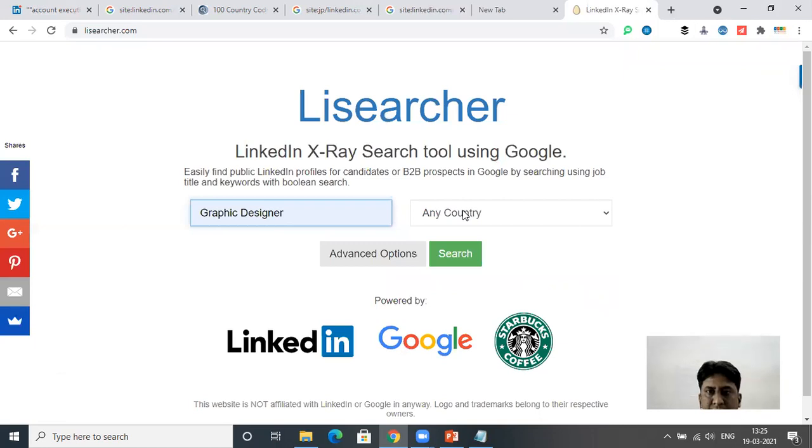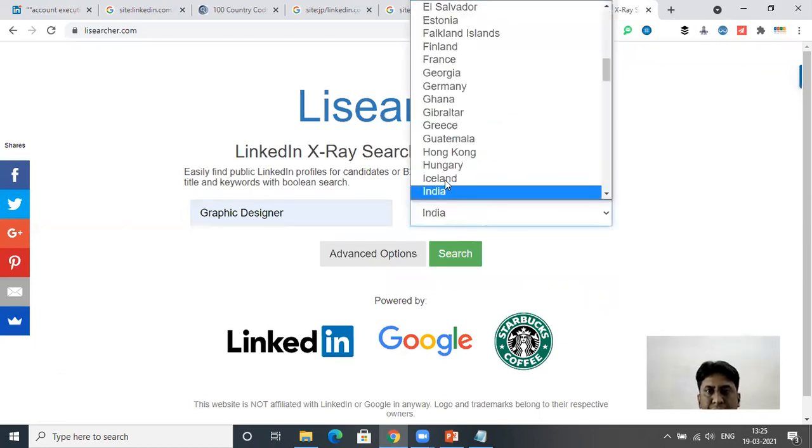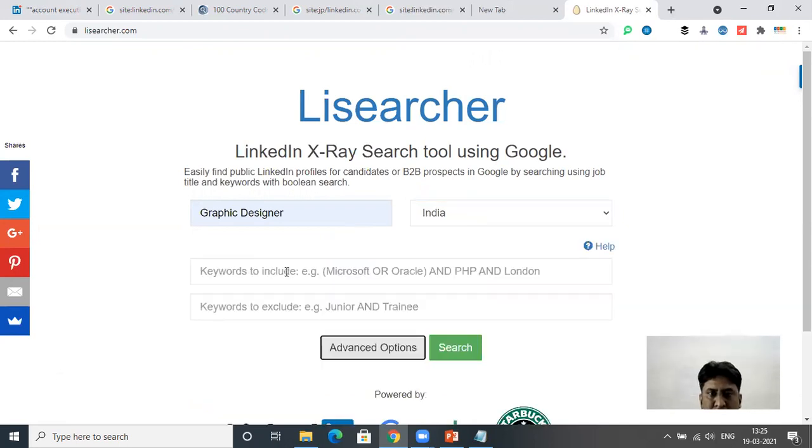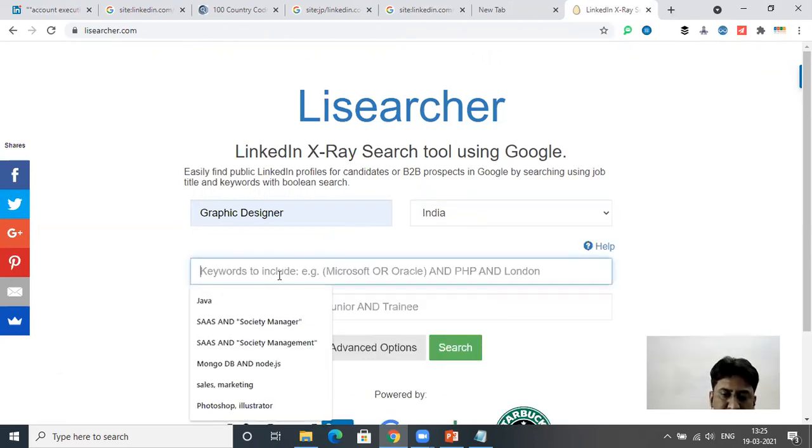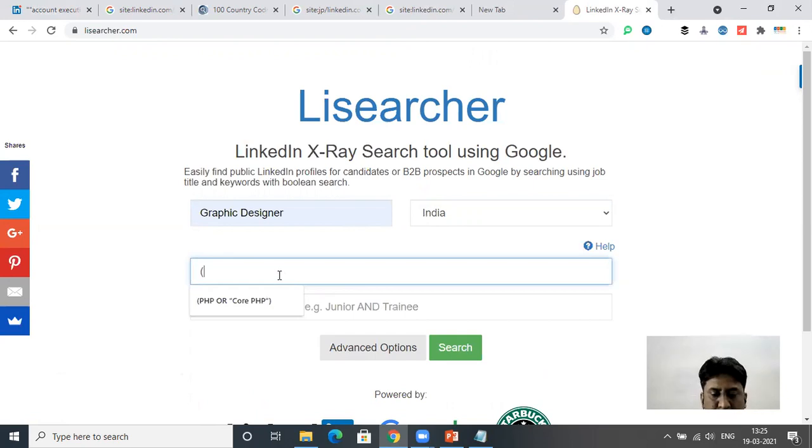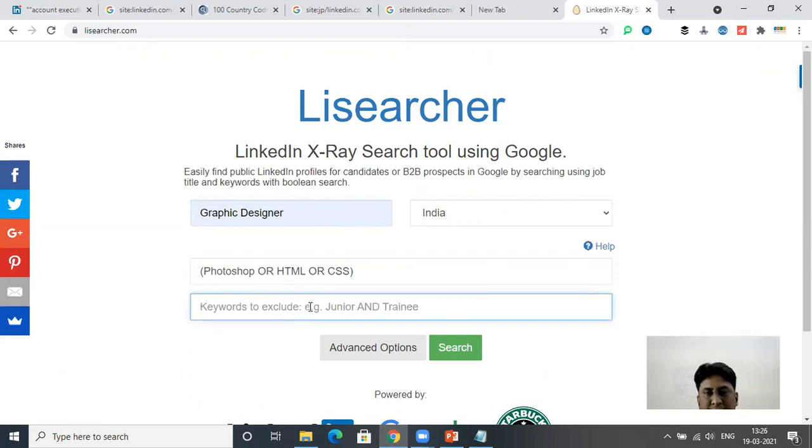Select the name of the country here, any country, that is India, and click on advanced search. Now what are the keywords? I'll write here Photoshop or HTML or CSS. Likewise, if I want to exclude any keyword, I can write it here.